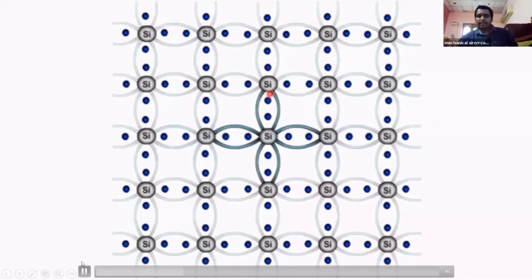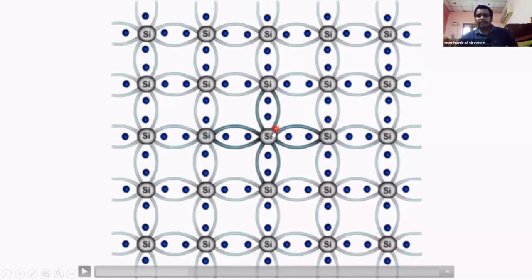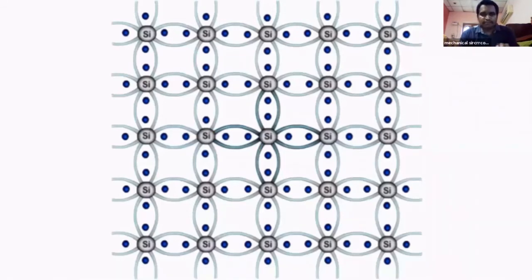Here, every silicon has 8 electrons in the outermost orbit, and one is shared with the other silicon atom. This is the crystal structure of pure silicon.